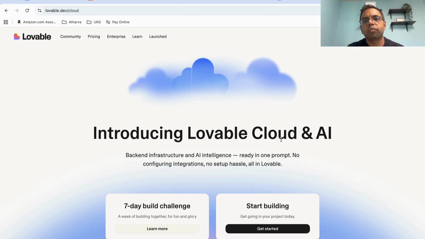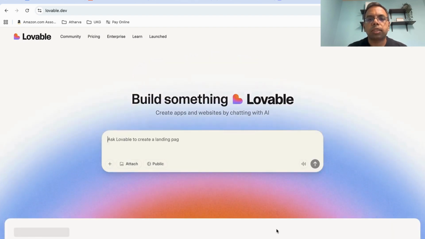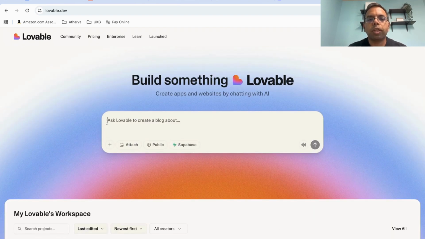So today we are going to build a social media automation app. So let's get on to it. Let's start building our app. Now, this is Lovable Cloud. You can go to lovable.dev/cloud or just Google Lovable Cloud. It will come up here. Now we hit get started. What you can do is just provide a comment or prompt, a one-line prompt, and it will build you an application.